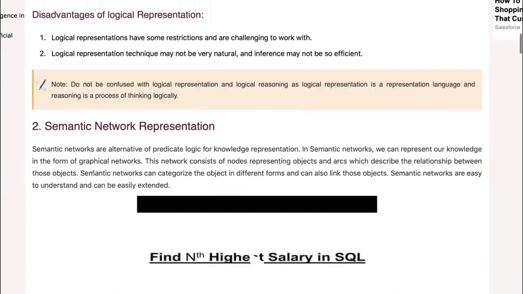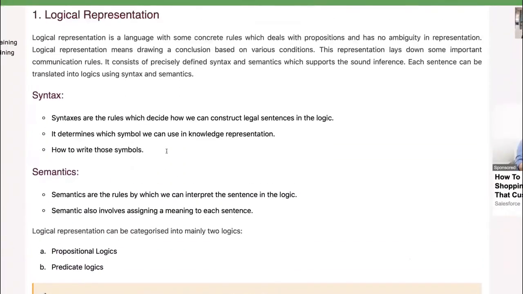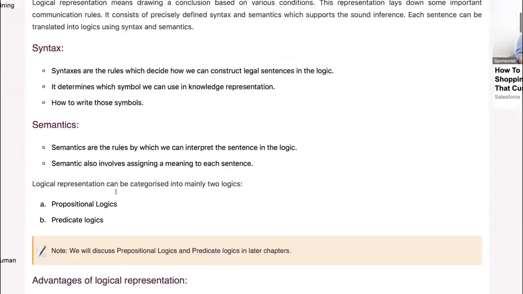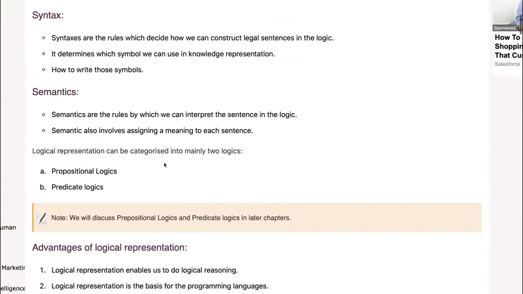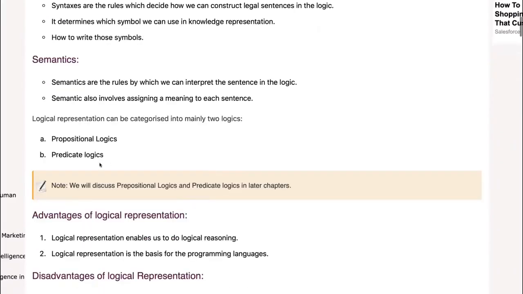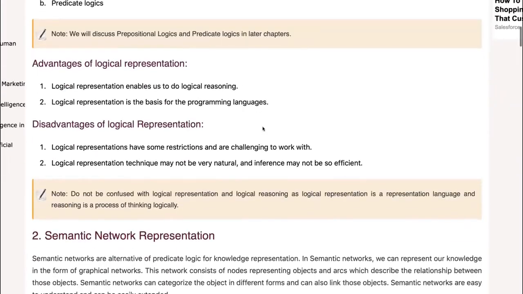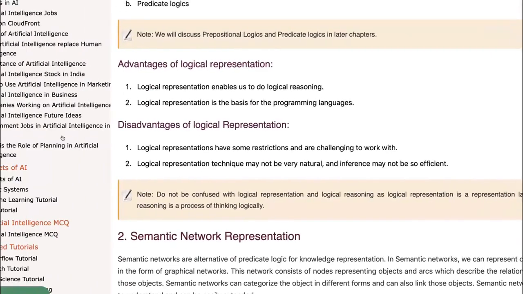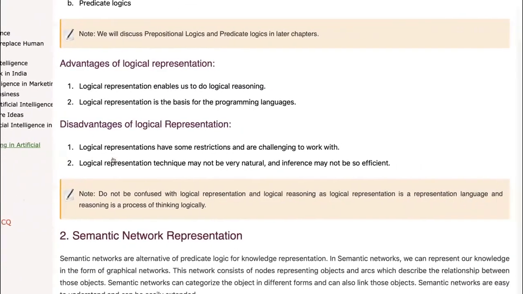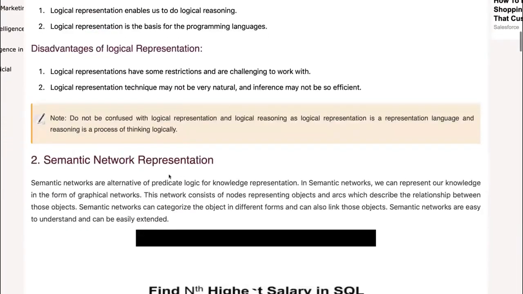Semantic networks are an alternative to predicate logic for knowledge representation. This predicate logic has to do with the first technique, right? It's mentioned here that logical representation can be categorized into two main logics. But again, we cannot discuss the detail of this. As mentioned here, propositional logic will be discussed in later chapters, so you can consult this website about it. Important only is the general understanding of the module.